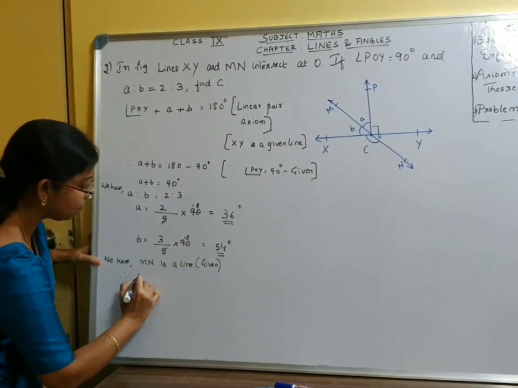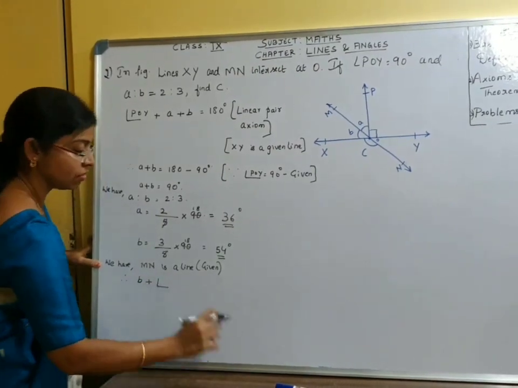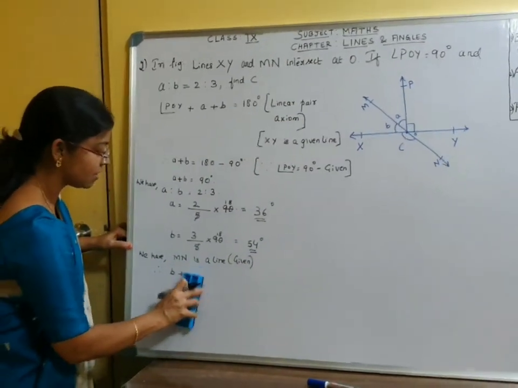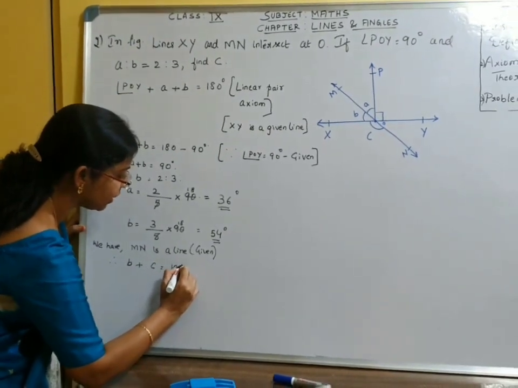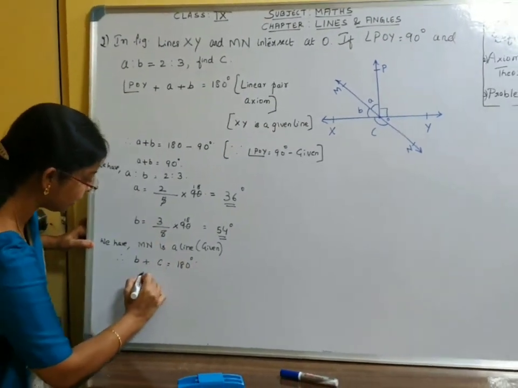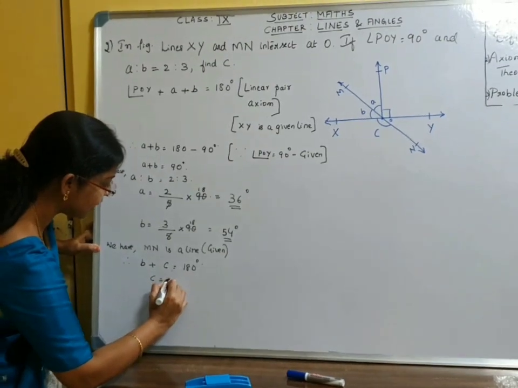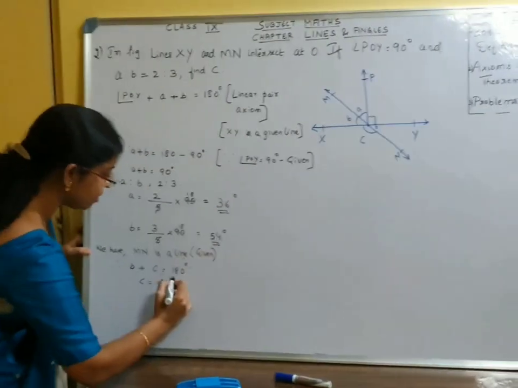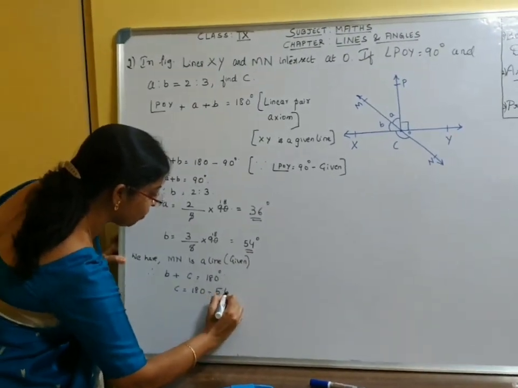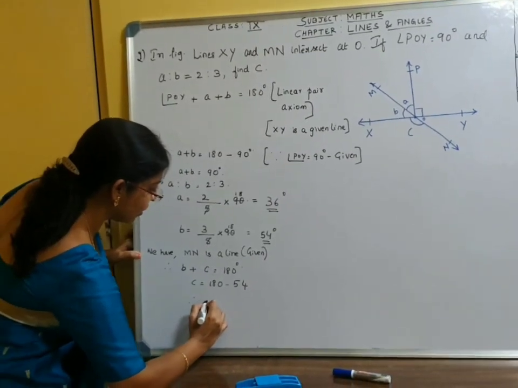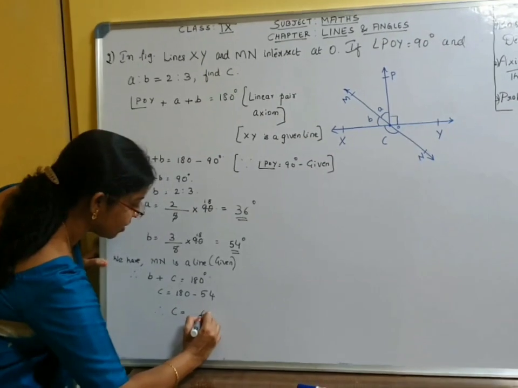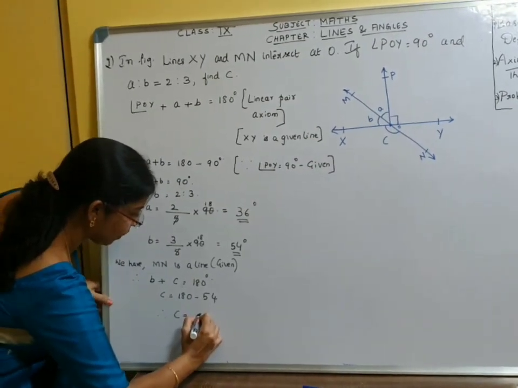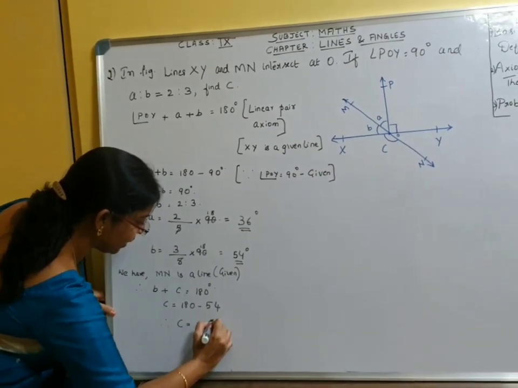Therefore, B plus C is equal to 180 degrees. And we have calculated B. Therefore, C is 180 minus 54. Therefore, C is equal to 126 degrees.